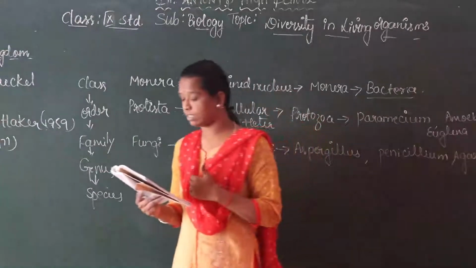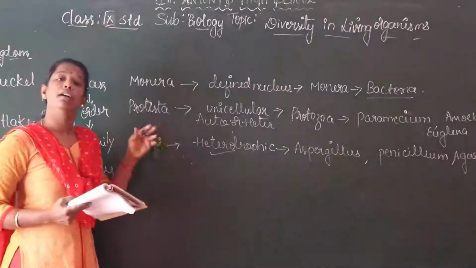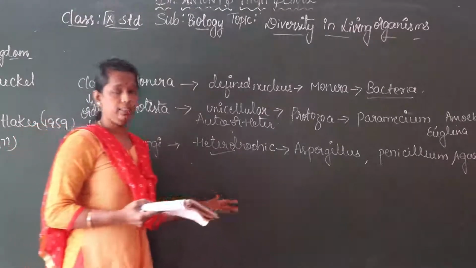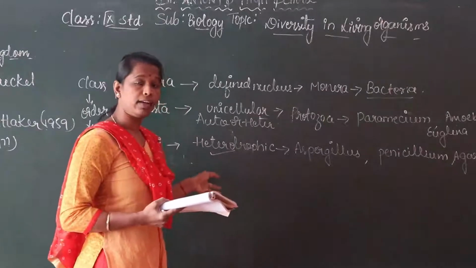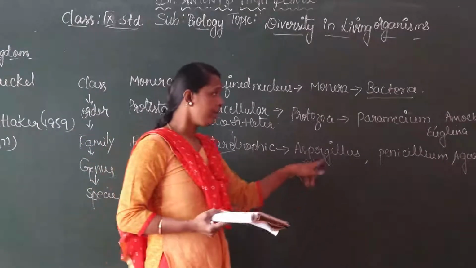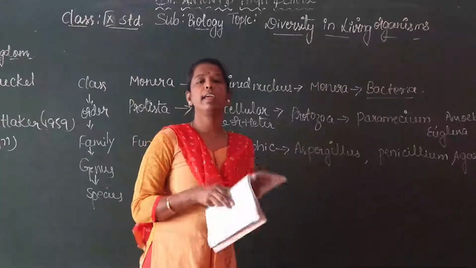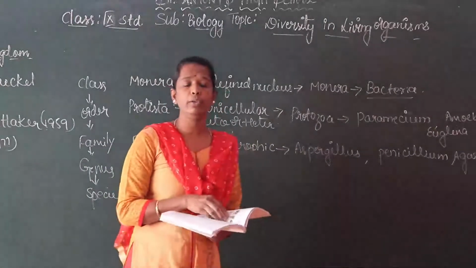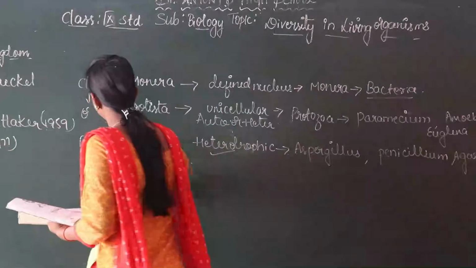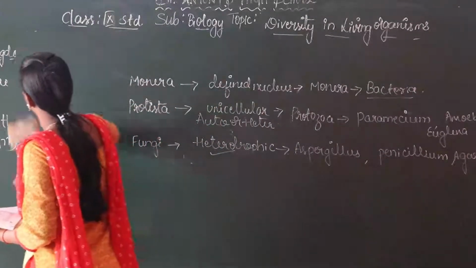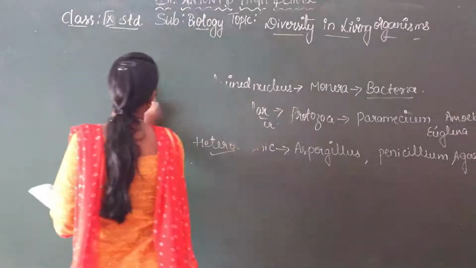This type of lichen is slow growing, a dark colored patch grown on the bark of the tree. Okay, so this is about the fungi. Examples for fungi are Aspergillus, Penicillium, Agaricus. Next, the organisms are mainly divided into Plantae and Animalia. Plantae means the kingdom of plants. Animalia means kingdom of animals.